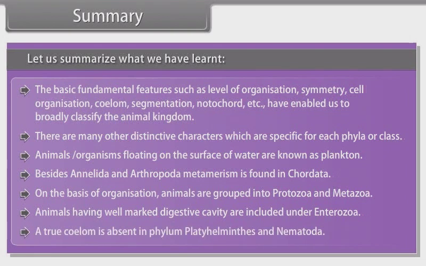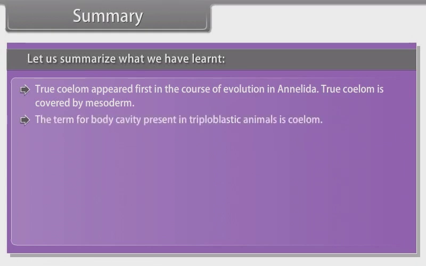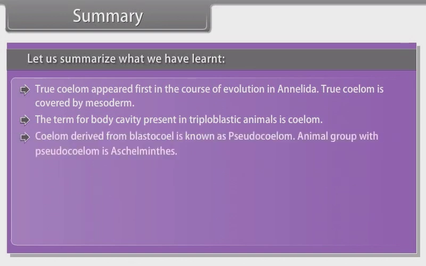A true coelom is absent in phylum Platyhelminthes and Nematoda. True coelom appeared first in the course of evolution in Annelida. True coelom is covered by mesoderm. The term for body cavity present in triploblastic animals is coelom. Coelom, derived from blastocoel, is known as pseudocoelom.